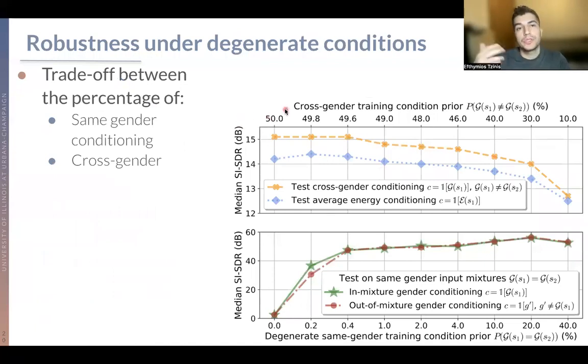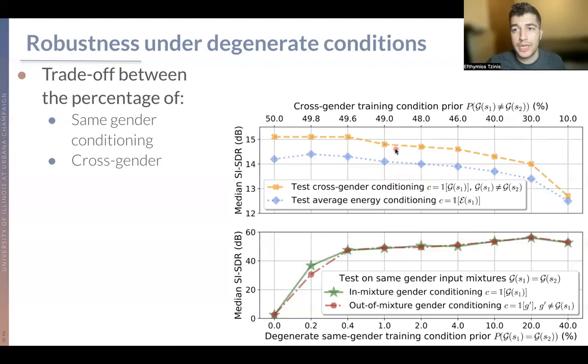Moreover, what we can do is explore this trade-off between the percentage of degenerate and easy cases. So here, for example, we have this degenerate case where our target source waveform is always the mixture if you have a same-gender mixture and same-gender conditioning. So what we do is that we test for the cross-gender conditioning, which is here in orange, and the energy conditioning as well.